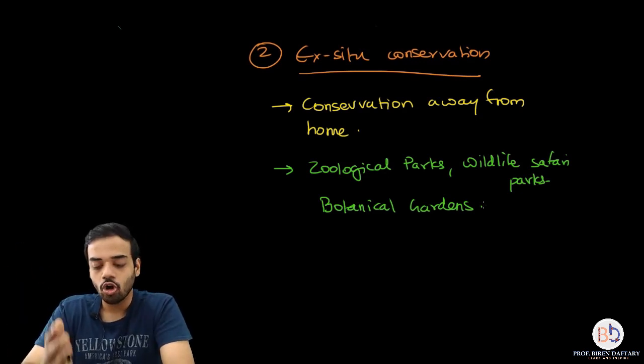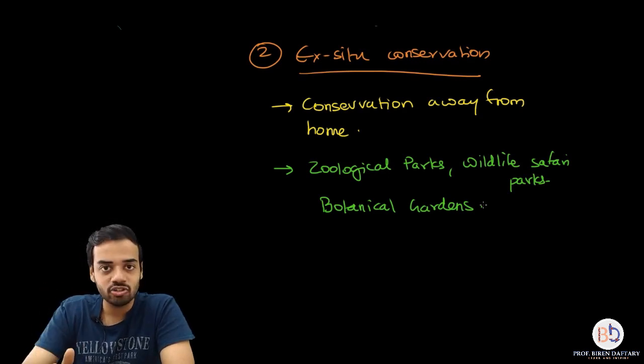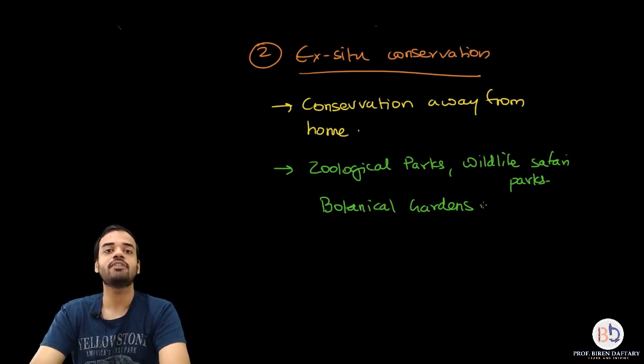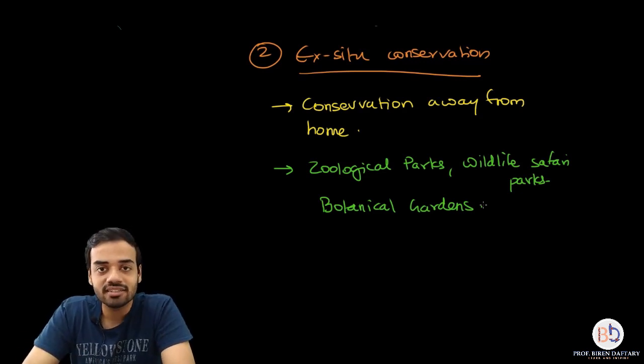Is that clear? Also, we have to make sure that if we visit any of these areas, especially zoological parks, please keep silent so that you do not harass the animals, do not feed the animals, do not mimic them, do not make noises in front of them. That is what we can do so that the animals can be comfortable. Please remember this. Is that clear? So I hope ex situ conservation is clear.